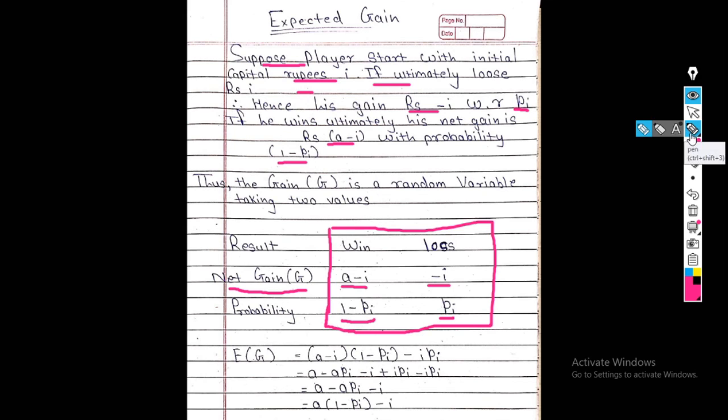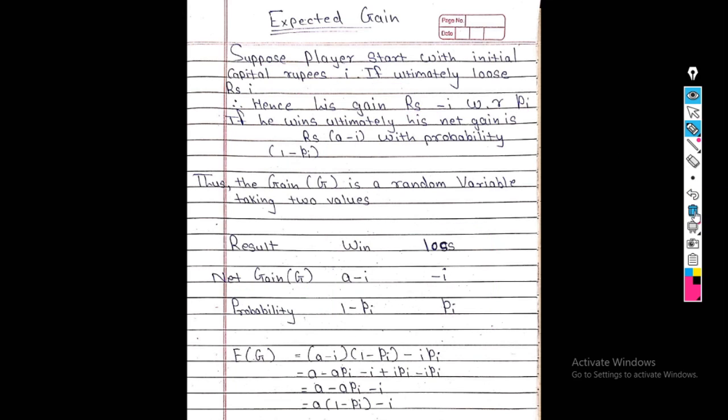Now multiply these two. How do we find the expected gain? It is a minus i with 1 minus Pi, minus i into Pi. So this is my expected gain. Now we want to solve this one.